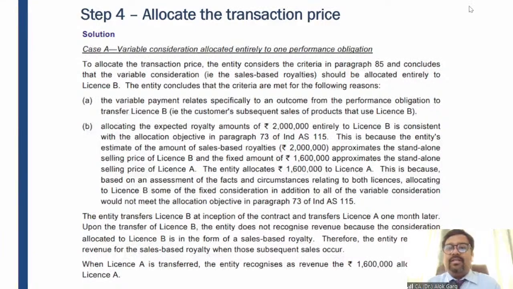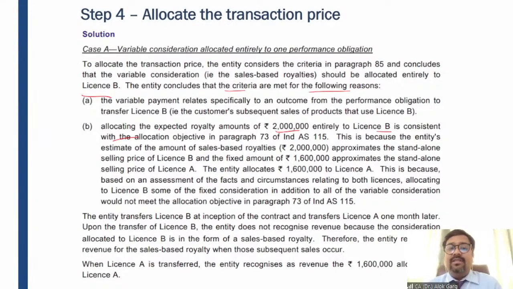To allocate the transaction price, the entity considers the criteria as per Ind AS 115, the paragraph is not important, and concludes that the variable consideration should be allocated entirely to license B. The entity concludes that the criteria are met for the following reason. Why? The variable payment relates specifically to an outcome from the performance obligation to transfer license B, right? First of all, it is only related to license B. Allocating the expected royalty amount of rupees 20 lakh entirely to license B is consistent with the allocation objective of Ind AS 115 also. Why?